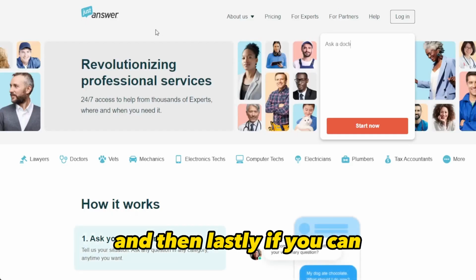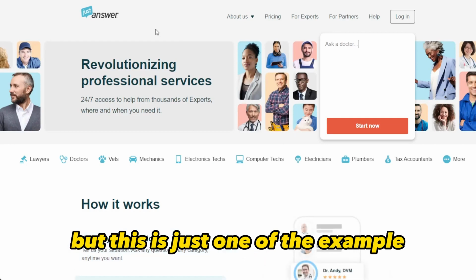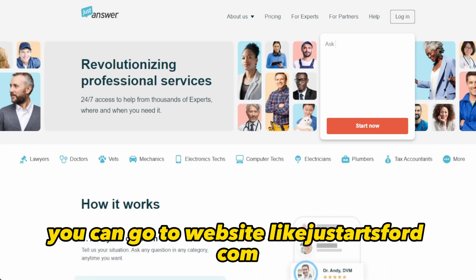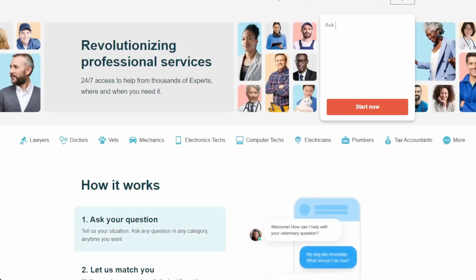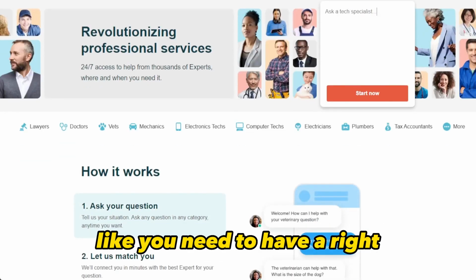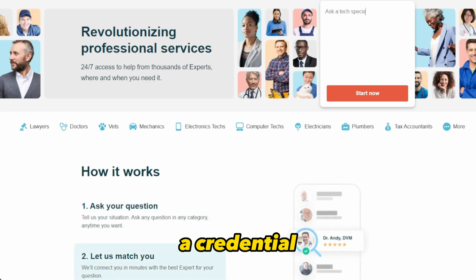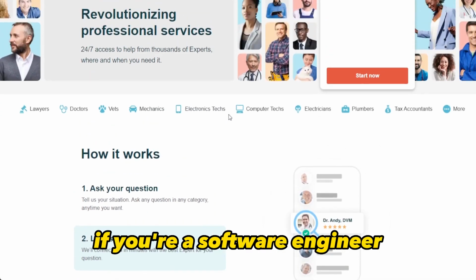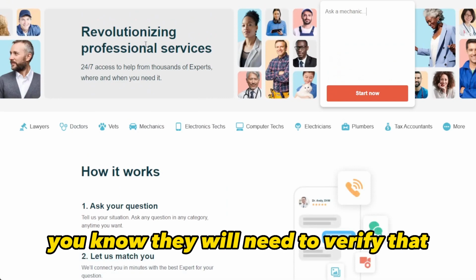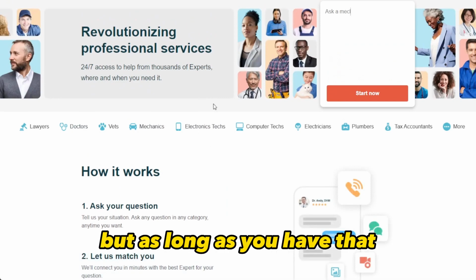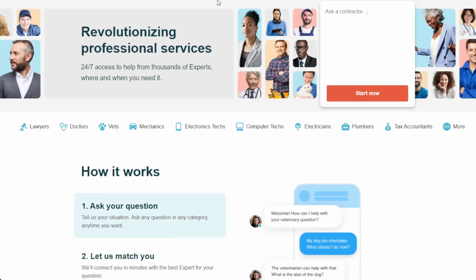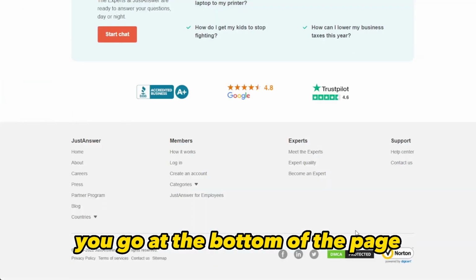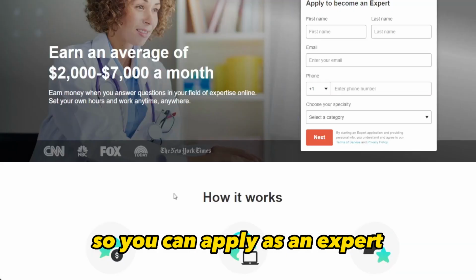And then lastly, there's so many potential here, but this is just one of the examples. You can go to a website like JustAnswer.com. You can make a lot of money from here. However, this specifically requires you to become an expert in something, like you need to have a credential. So for example, if you're a doctor, a software engineer, or a mechanic, they will need to verify that. But as long as you have that, no matter what kind of profession you are, you can offer that service here. How this works is, you go at the bottom of the page, you click become an expert. So you can apply as an expert.